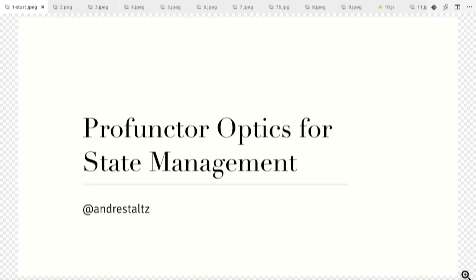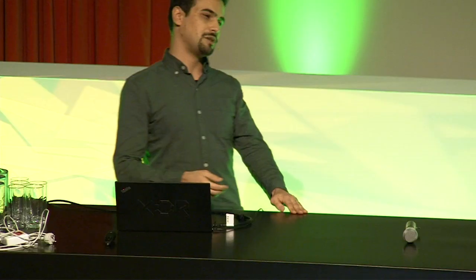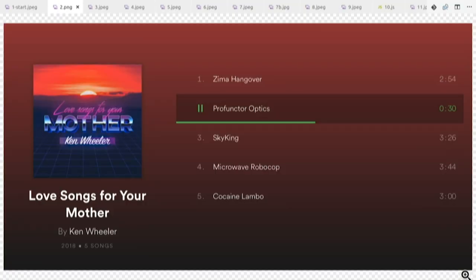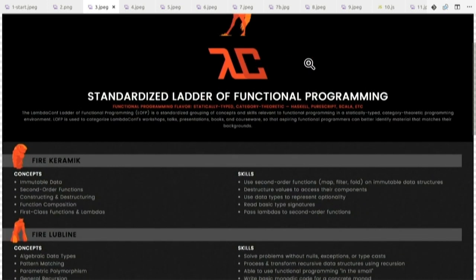So hard that even Ken Wheeler decided to make the title of a song called Profunctor Optics in his album, because he thought, what is the most hardcore thing I can get? And then it was Profunctor Optics. This is a bit exaggerated, but some of it is true, though. It is quite hardcore. Actually, there's a thing called the standardized ladder of functional programming, which is kind of like a curriculum of all the functional programming stuff you need to know in languages such as Haskell, not even JavaScript.